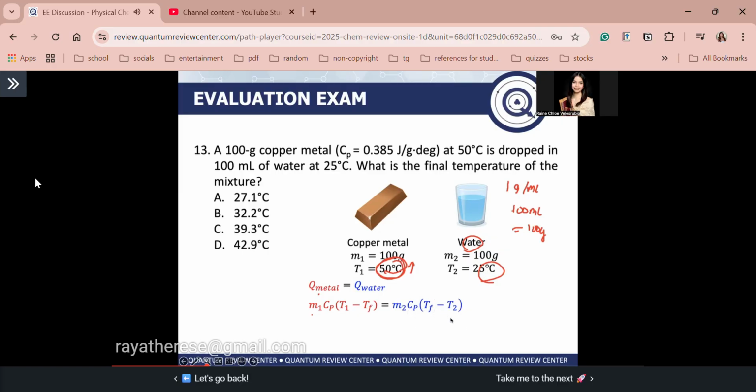Ma'am, why does Tf come first here? Again guys, the final temperature of your water will now be higher, right? Upon submerging the copper metal in your water. Again guys, because the water is colder, it will gain heat from the copper metal. Okay? Tf minus T2.